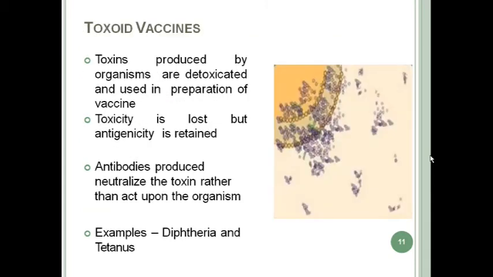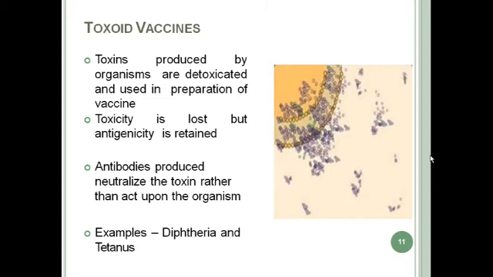Next is toxoid vaccines. So toxoid vaccines are where the toxins produced by organisms are detoxified and used in preparation of vaccine. There are some organisms, like in my last class I discussed about tetanus.